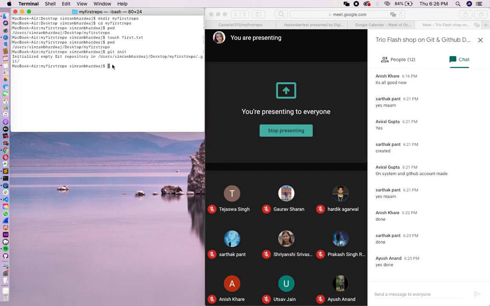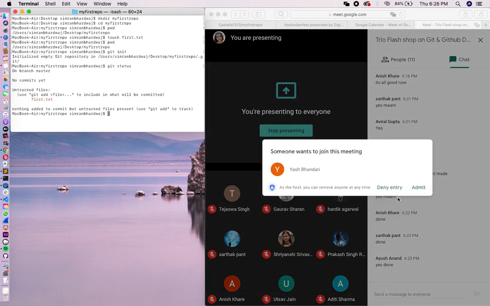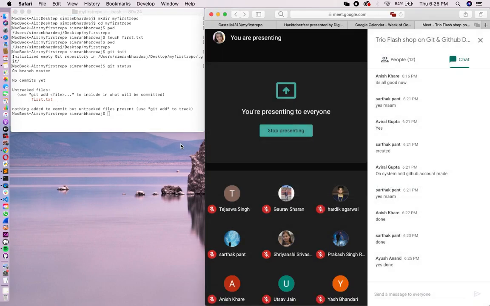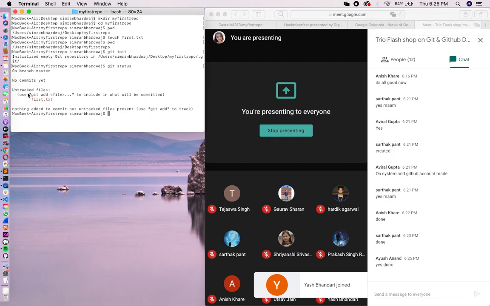Okay, let's move ahead. So now there is a command called git status, and do remember we are going to use git status a lot, so many times, because it will keep on telling us the status of our work. As you can see, as I typed git status right now, it is telling us that first.txt file is untracked. Now we want git to be tracking our file.